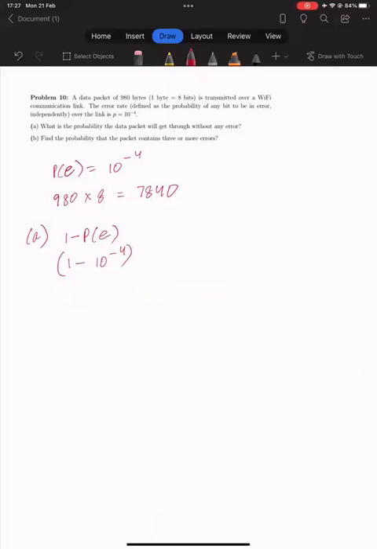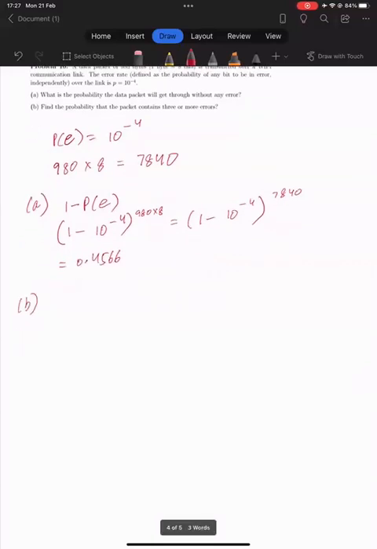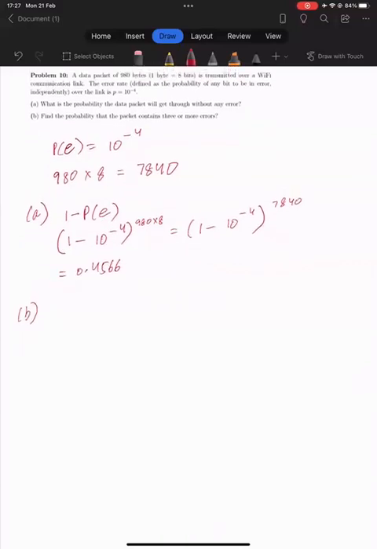So this is raised to the power 980 into 8, which we have calculated above. So it's just (1 minus 10 raised to the power minus 4) raised to the power 7840. This should come out to be 0.4566.